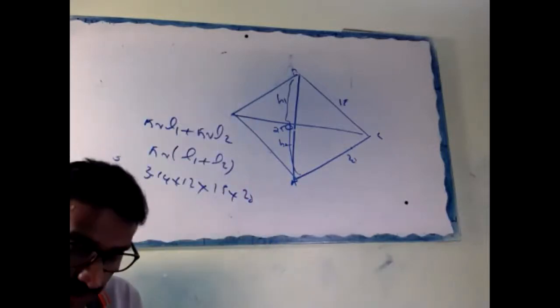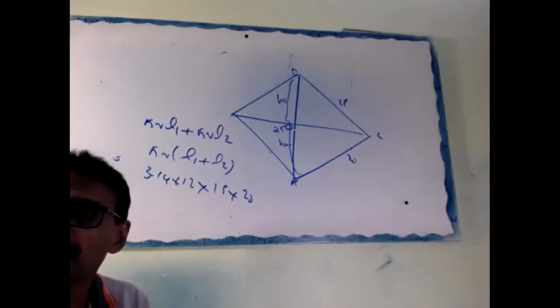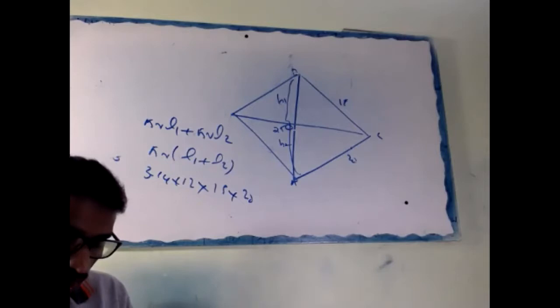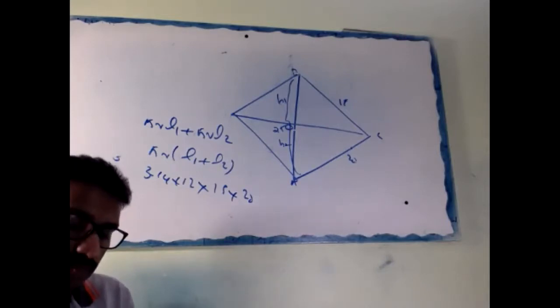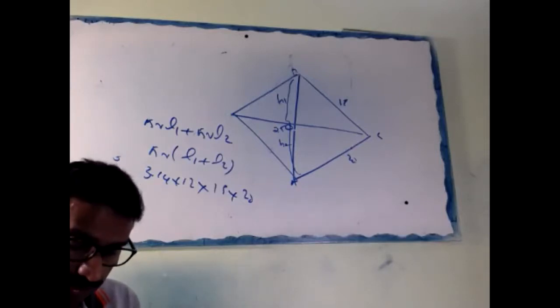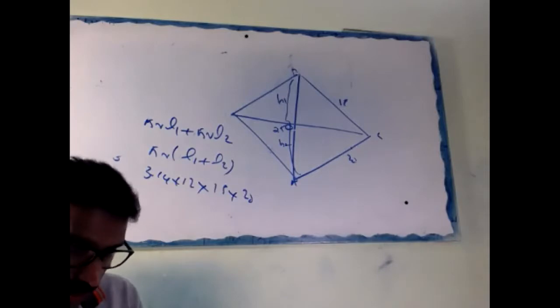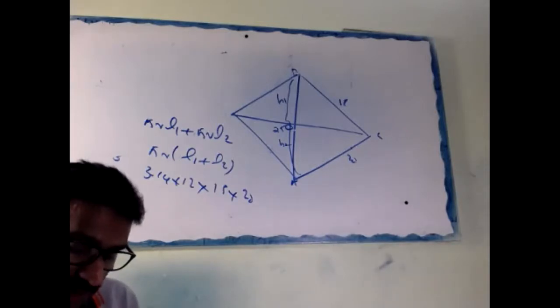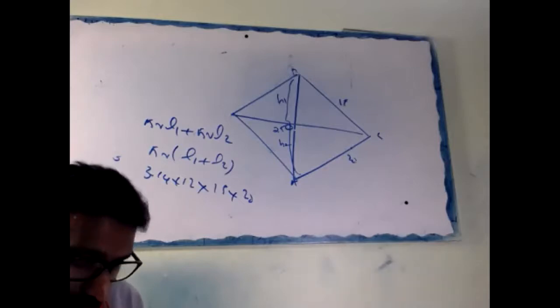Okay, so write the question. There are two spheres of same metal weighing 1 kg and 7 kg.